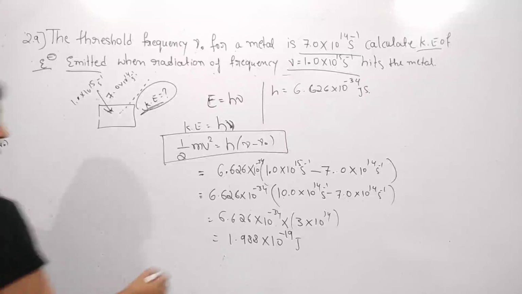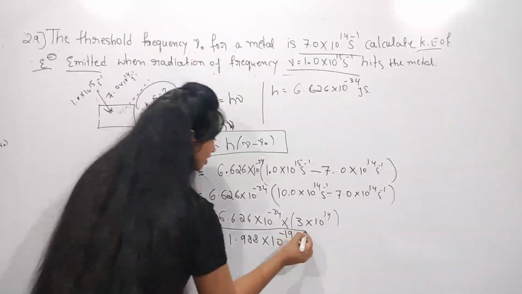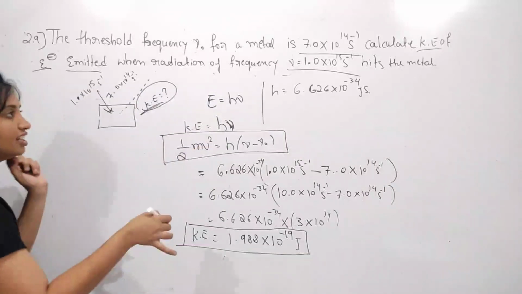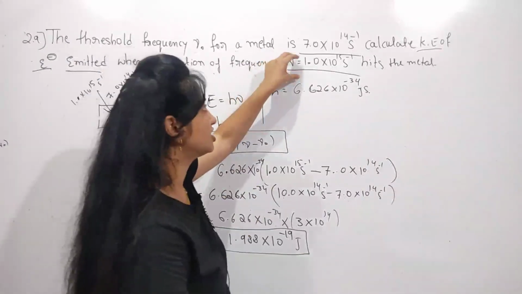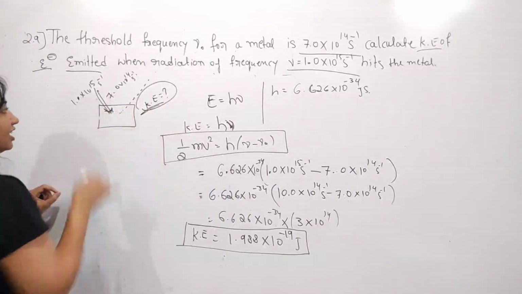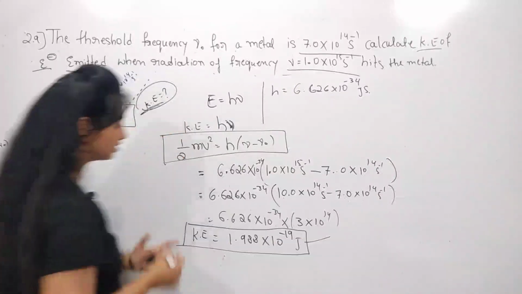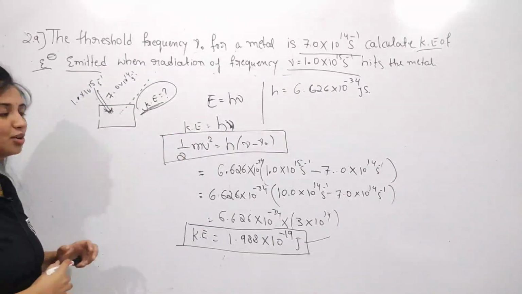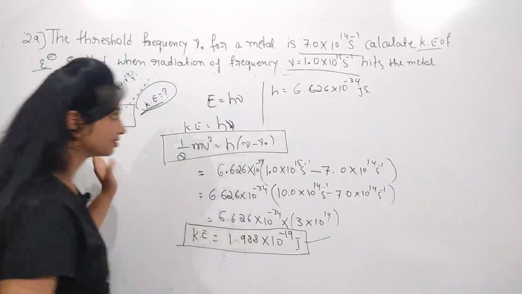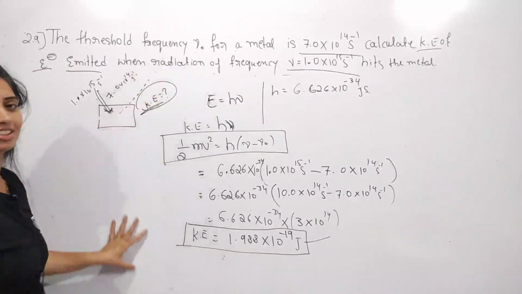So this much kinetic energy we got when we made radiation of this frequency incident on this metal. So this is the answer to this question. I hope you are clear about this method of solving the numerical. Okay.